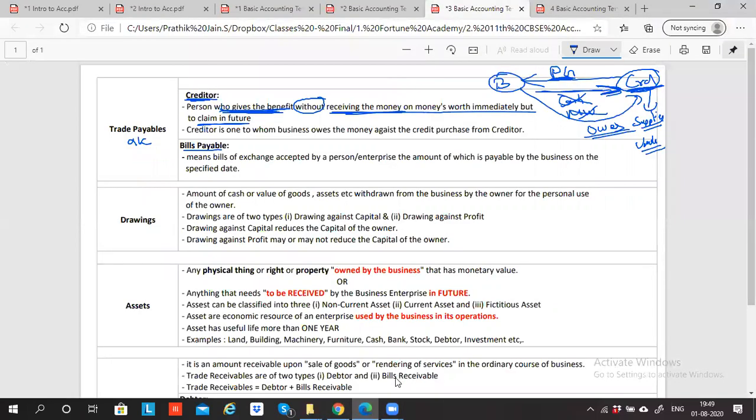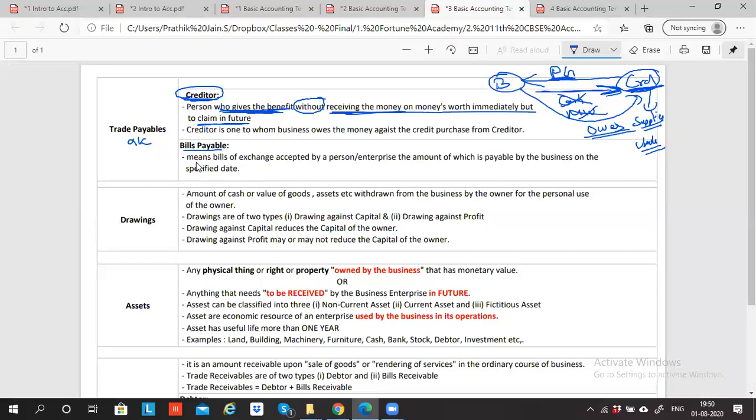Any doubts in creditor, please? You have to remember this word. You will very frequently come across this word. You'll have to keep this in memory. Can we go to bills payable?